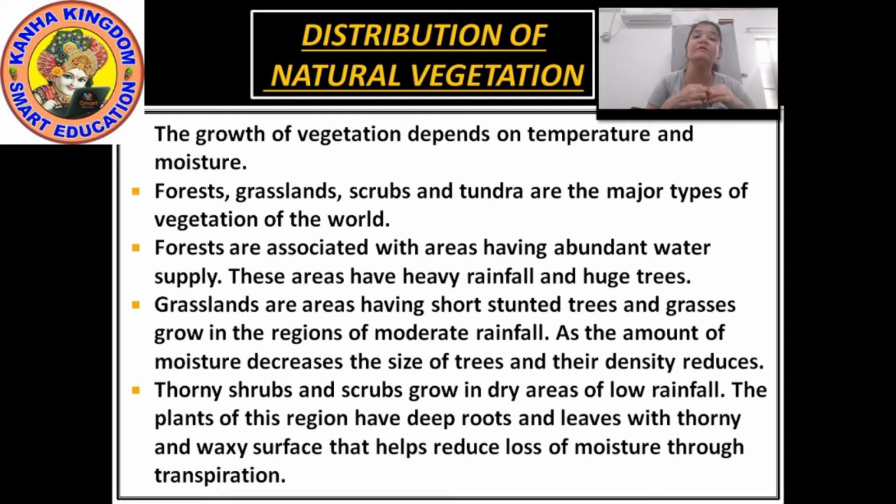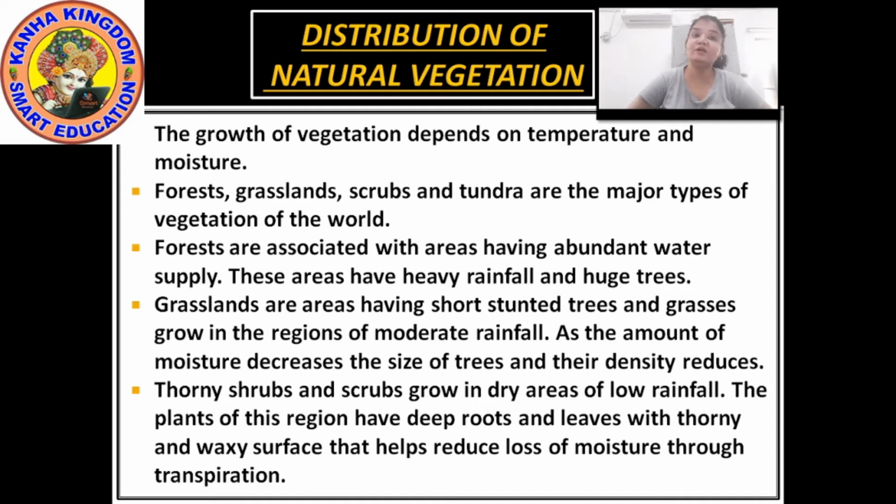Density means in the forest you will see the trees very near to each other, but as you move to the area where there is moderate rain, you will see open area there. So grassland is such an area where you will find very short stunted trees, and grass is grown in the regions. The size of the trees in the grassland will be very short, and the density will be very less.